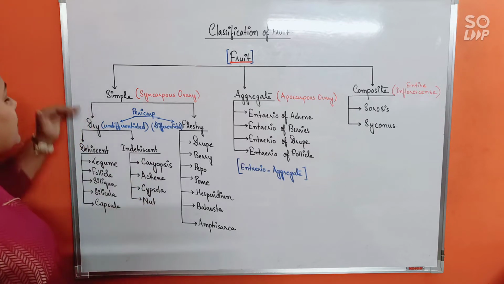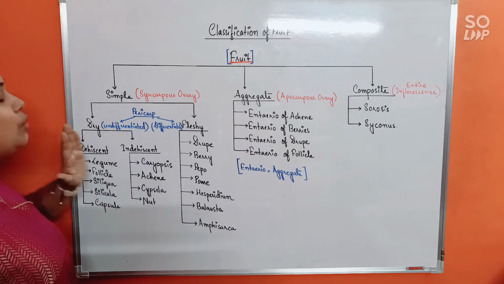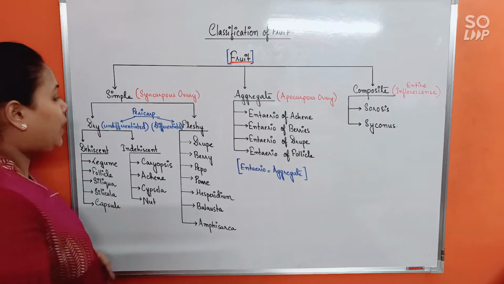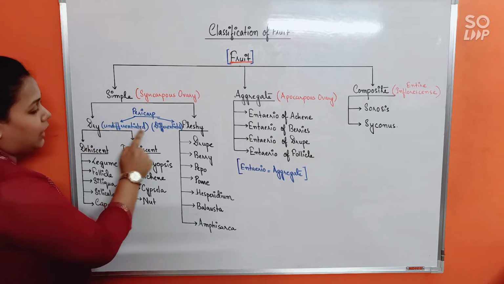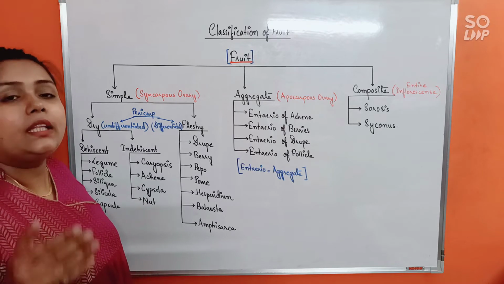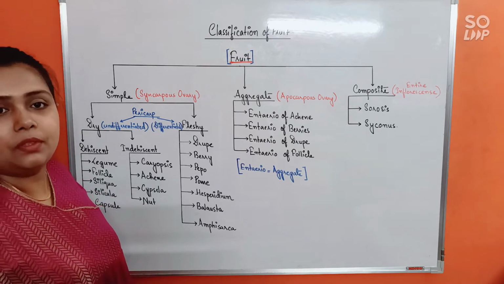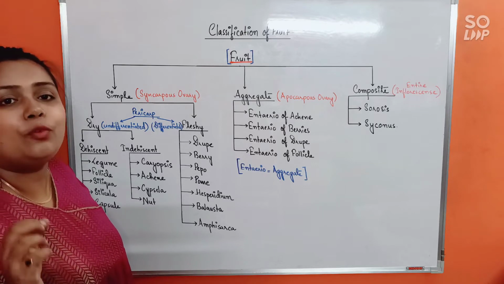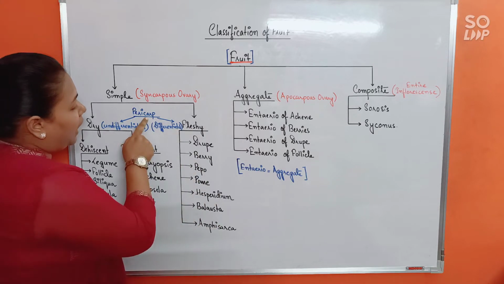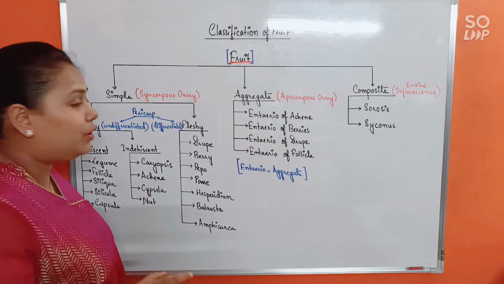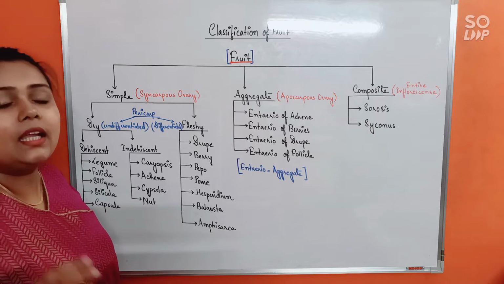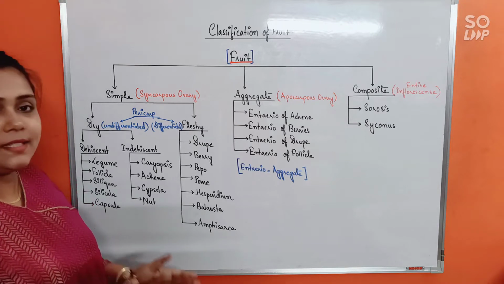Now, simple fruit can be again divided into two categories, dry and fleshy. Dry fruits means where the pericarp is undifferentiated. That means the pericarp will be one layered. It is not going to be divided into the epicarp, mesocarp and endocarp. Rather, it would be dry and consisting of only one layer. On the other hand, fleshy fruits means pericarp differentiated. That means the fruits would possess outer epicarp, middle mesocarp and innermost endocarp. That's the simple meaning.